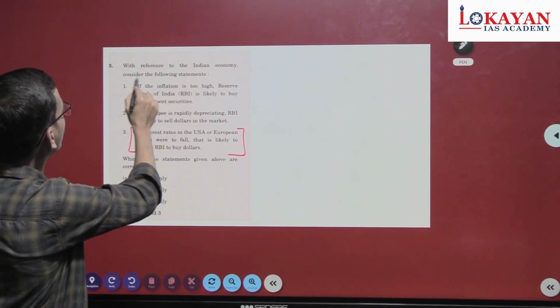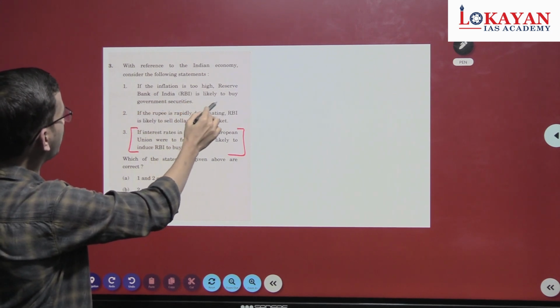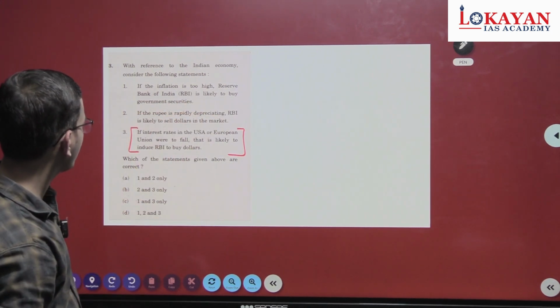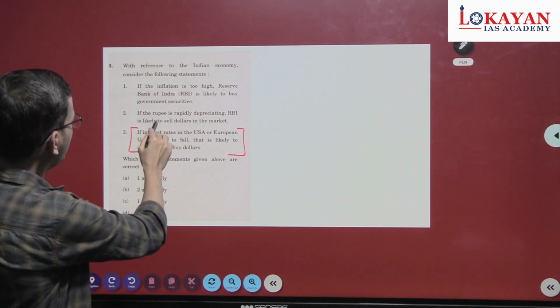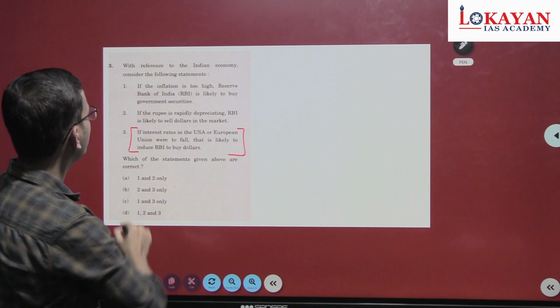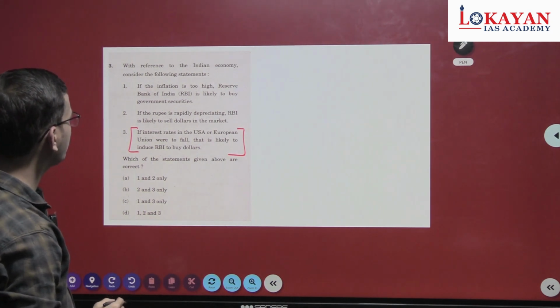With reference to the Indian economy, consider the following statements. If inflation is too high, RBI is likely to buy government securities. If the rupee is rapidly depreciating, RBI is likely to sell dollars in the market.